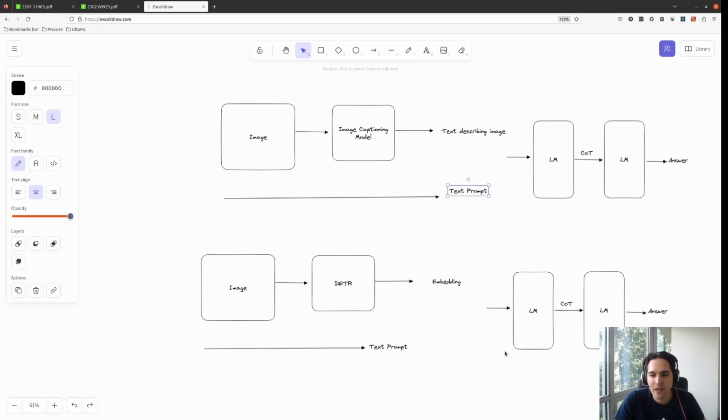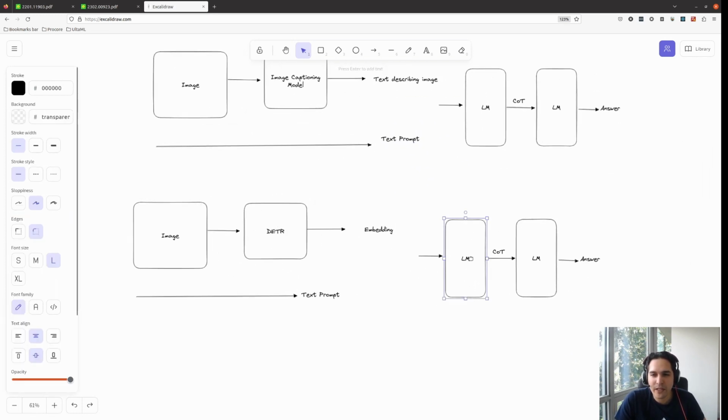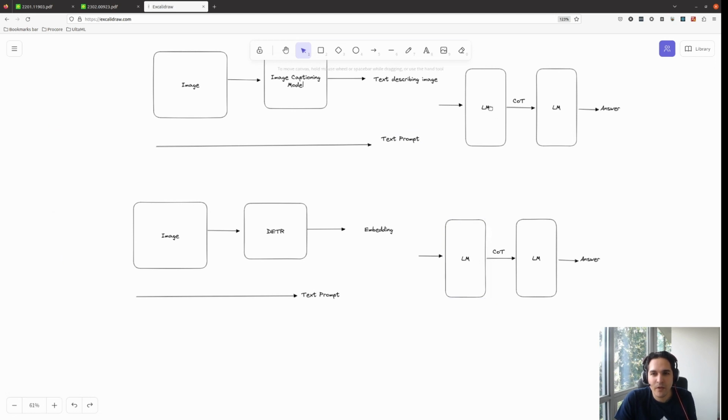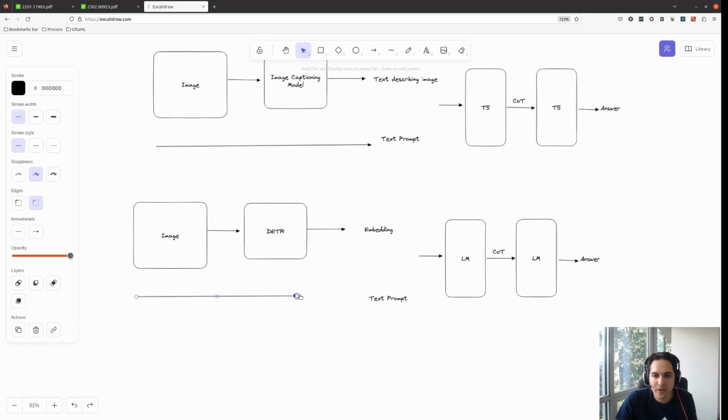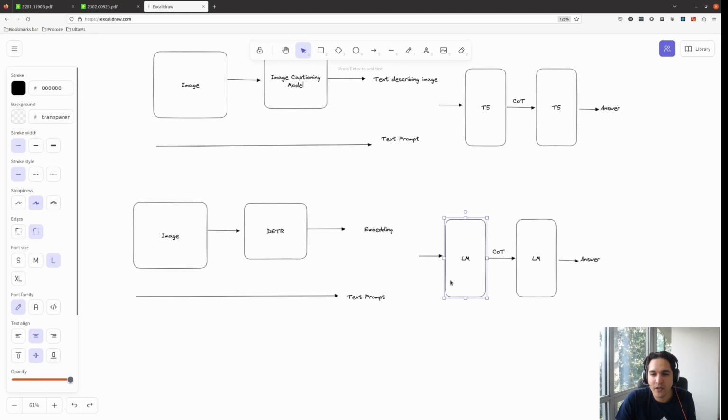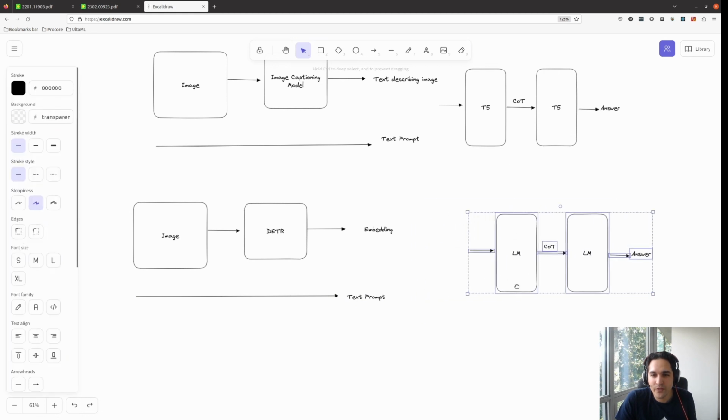But now because we want to do it a little differently, let me change this to T5. Here we have one embedding and a text prompt, and the text prompt needs to go to the T5 encoder.